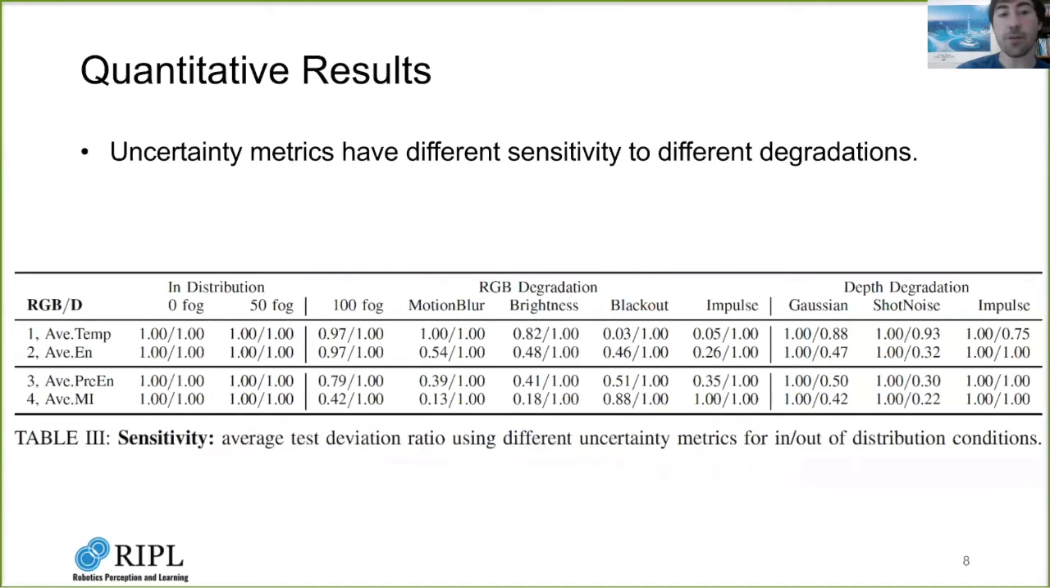This table shows the average deviation ratio for different metrics across various degradations. For each modality, a different min deviation ratio is calculated. In this case, we have RGB and depth. For in-distribution data, both the depth and RGB deviation ratios are 1, indicating perfect conditions. For degraded RGB data, the RGB deviation ratio is less than 1, and the same is true for degraded depth data. We also see that different metrics exhibit different sensitivity to different degradations.